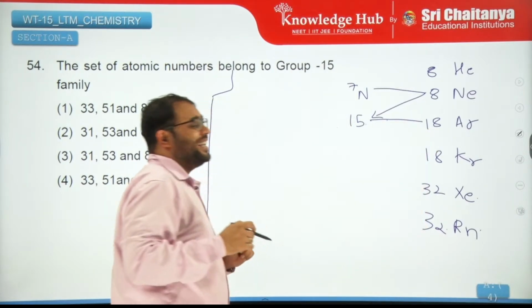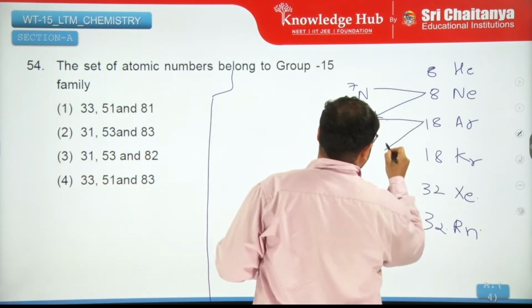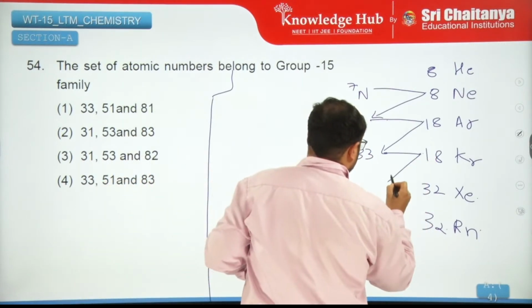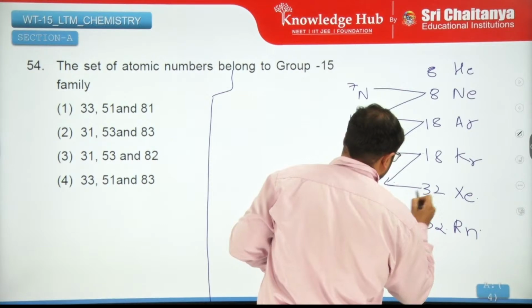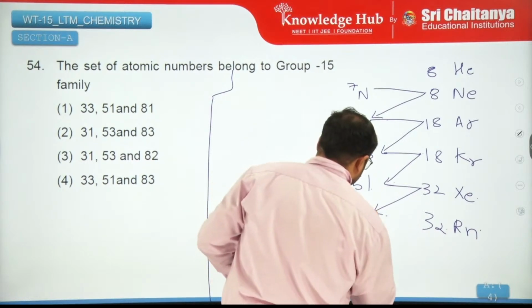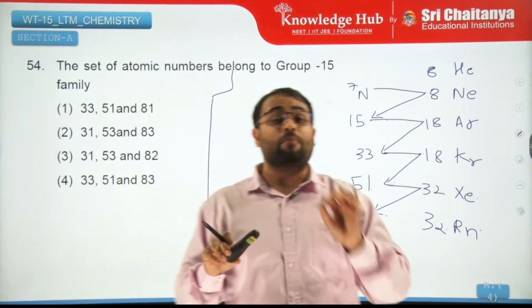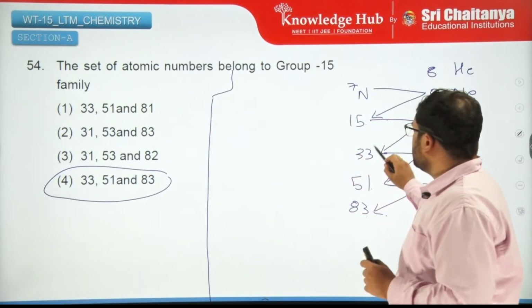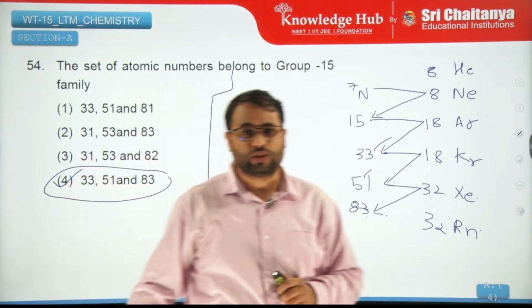And then you add 18 to 15. So what are you bound to get? You are bound to get 33. Then you add 18 to 33, you're bound to get 51. And then to 51, if you add 32, you are bound to get 83. So in this way, you have to solve questions where atomic number is asked, right? So you can see these are the numbers which are matching: 33, 51, and 83. So the fourth is the correct answer for this.